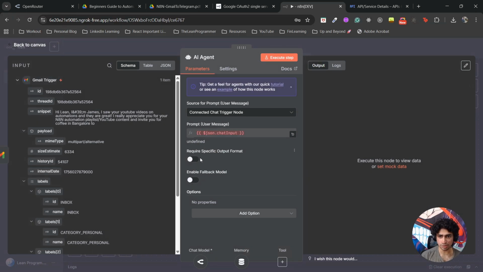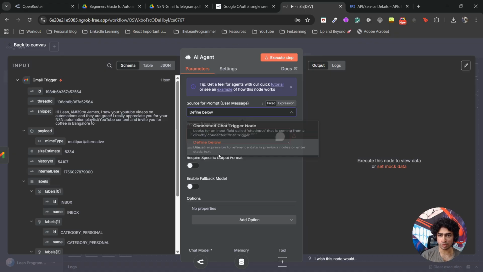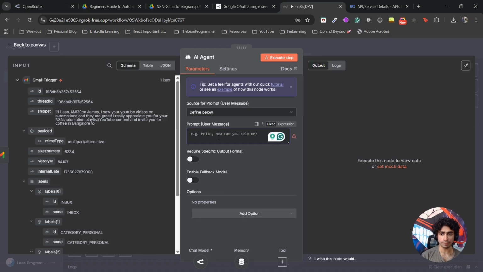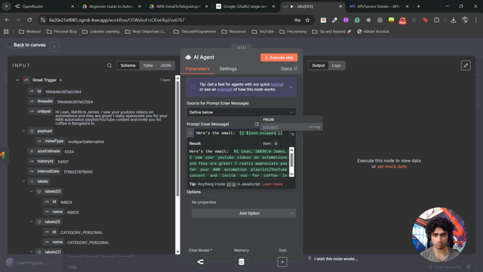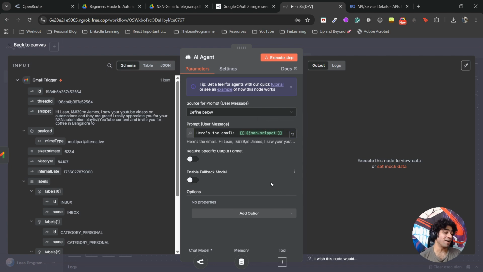Now in the AI agent, I'm going to define my prompt here. My prompt is going to be, here's the email, and the email is going to be this snippet. Perfect. But you have to define what to do with that email. Either you can do it as a user message, but now I want to teach you something really, really important. I'm going to teach you system prompts. System prompts. Always remember that.